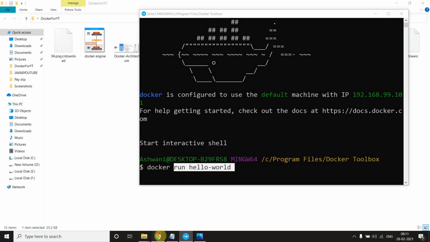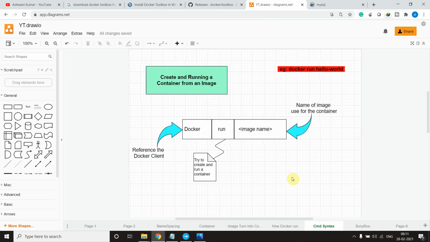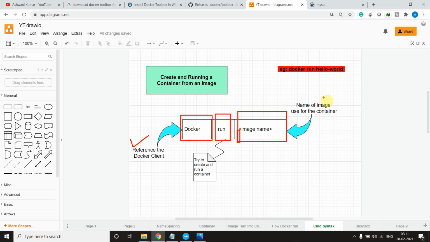If I show you the syntax of this, you can see here: docker, then run, and then the image name. So what does it mean? This is a reference to the Docker client, and this is the name of the image used for a container. As I showed you in the diagram, the container will be made up of that image only. So this is the image name, and for this the container will be created and run.